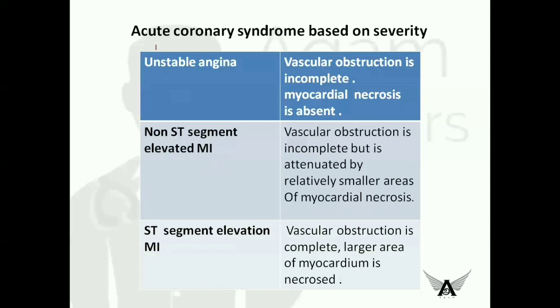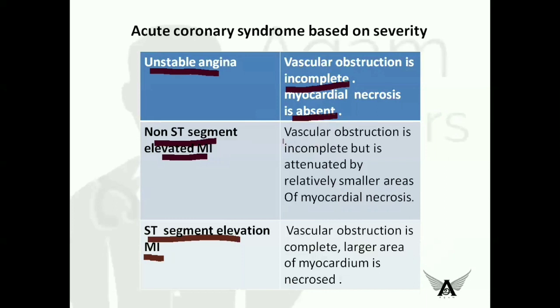It is graded based on the severity into three types. They are unstable angina, non-ST segment elevated MI, and ST segment elevated MI. So what happens in each type? In unstable angina, the vascular obstruction is incomplete and myocardial necrosis is absent.